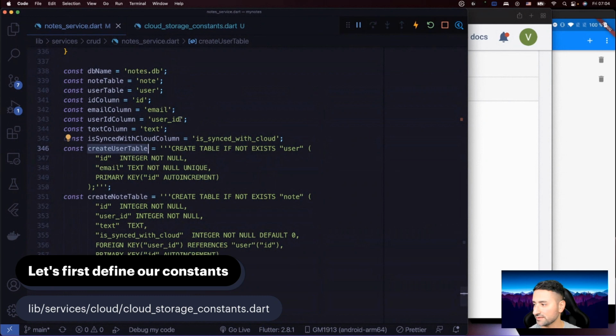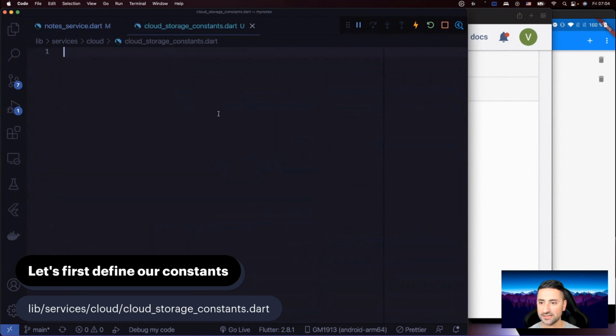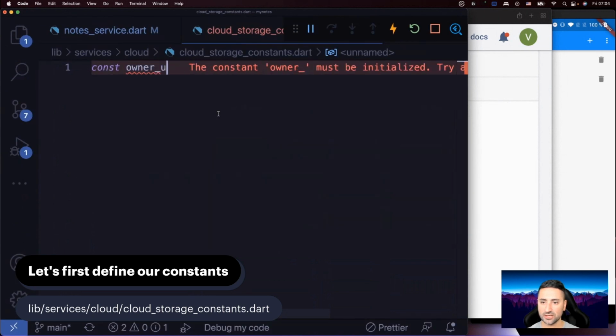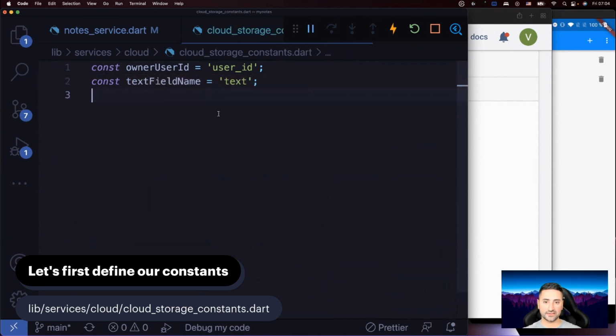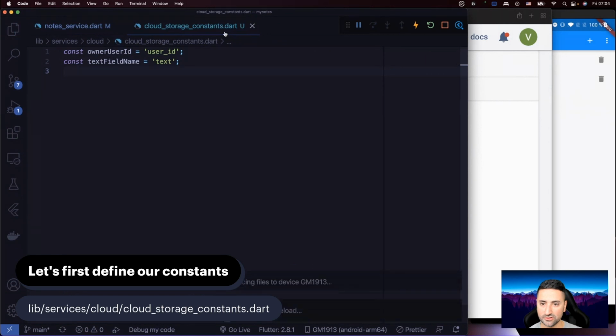So let's define these. Let's just say owner user ID. So let's go in here and say const, increase the size, owner user ID is just user ID like this. And then we're going to say const text field name. So I need you to define these two fields as well for your application. Okay. So let's go back to the original font size in there.